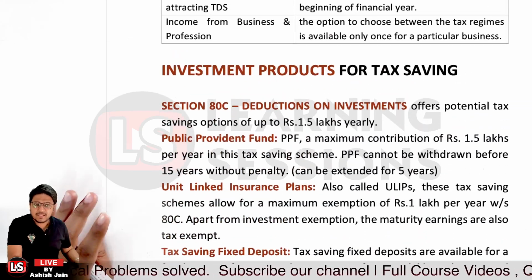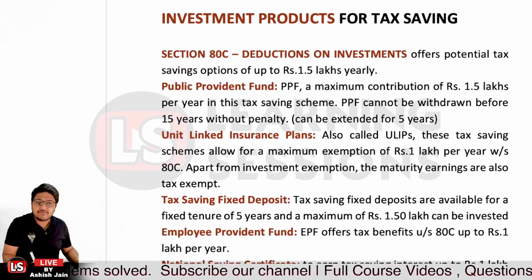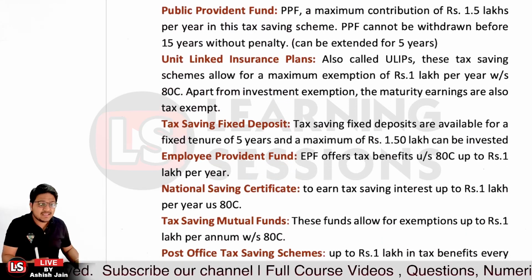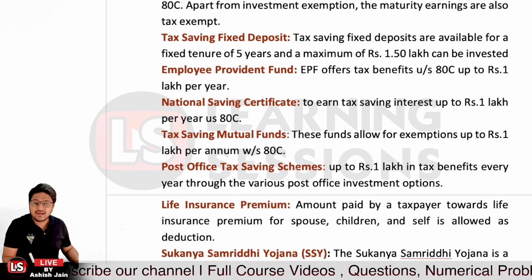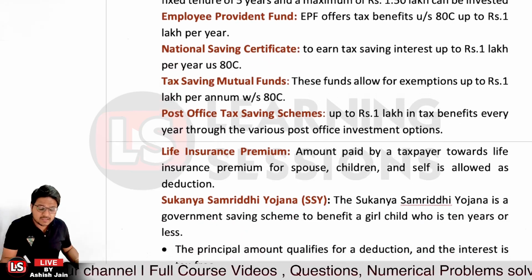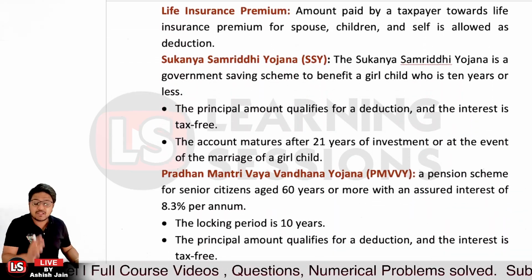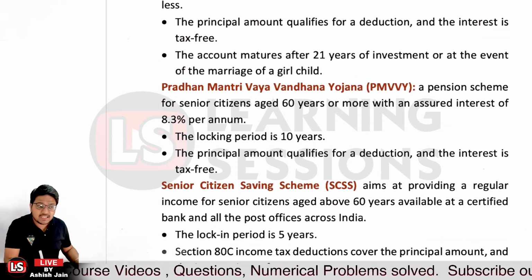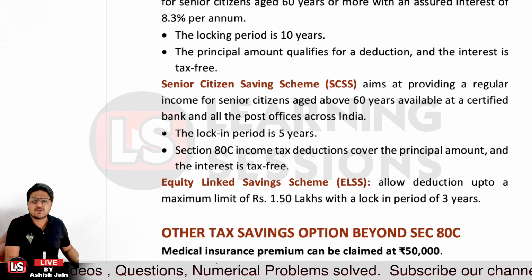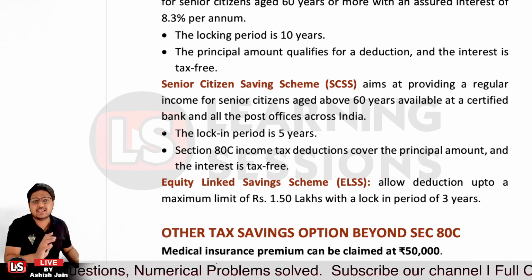So PPF, ULIP, tax saving FDR, employee provident fund, NSCs, post office schemes, life insurance schemes, Sukanya Samriddhi scheme, Pradhan Mantri Vaya Vandana Yojana, senior citizen savings scheme, and equity linked savings scheme are all covered under 80C, right?